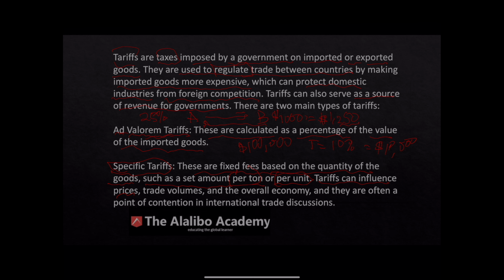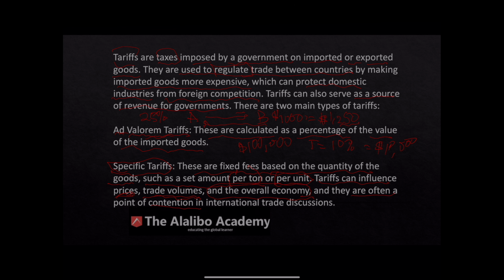So they influence price and trade volume, right? Importers can buy reduced volume because of tariffs, and that could impact the availability of products within the market. So trade volumes and the overall economy are affected as well, because if the price is going high, there's little activity. Not a lot of people will go out there and get commodities at a high price. If trade volumes are down, that means supply is down, and that has an impact on the overall economy.